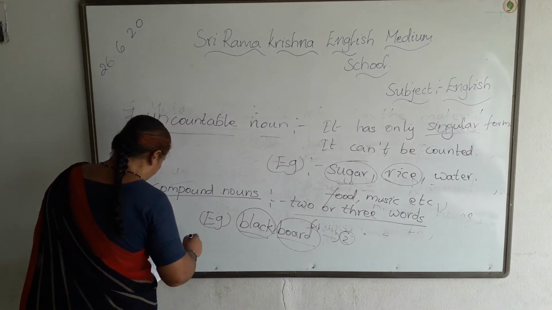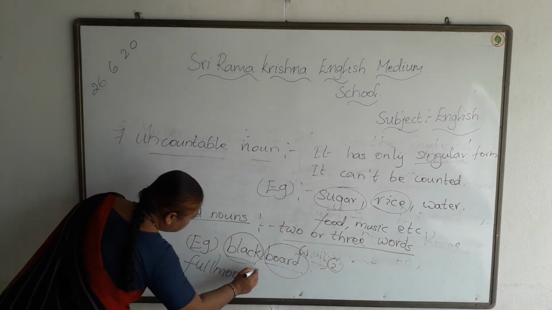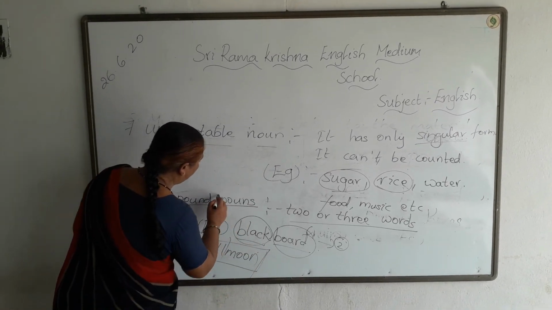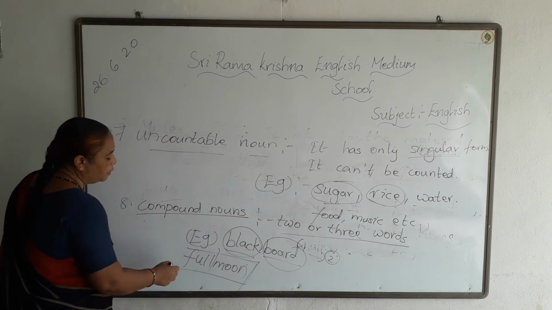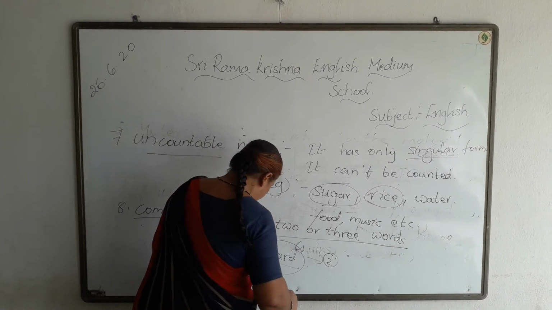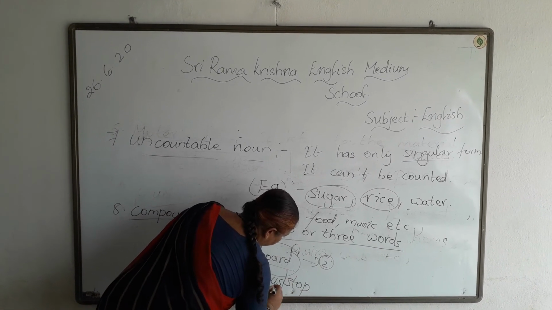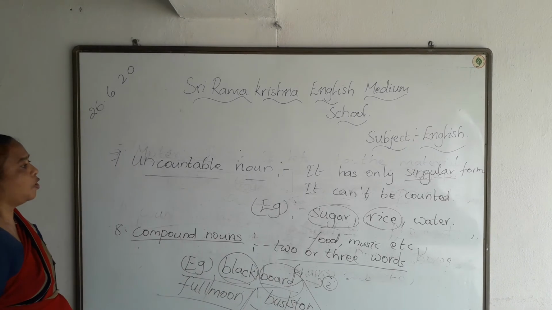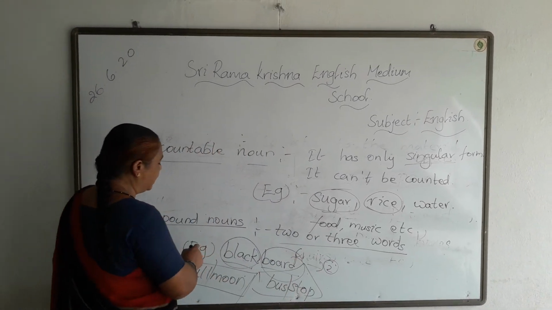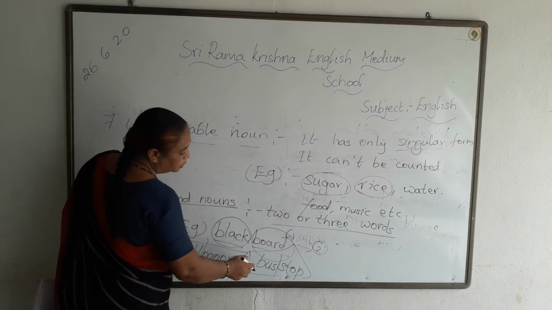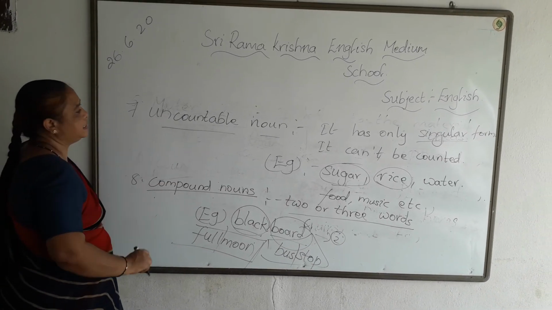Suppose if I say full moon. Full is one word and moon is also another word. So, it is called a compound noun. Example for compound noun is blackboard, full moon, sunrise, bus stop. See, bus stop, 2 words are there. So, it is a compound noun. So, compound noun has 2 or 3 words together and example is blackboard, full moon, bus stop, etc. Understood? I have given only a few examples. There are many examples. Okay.